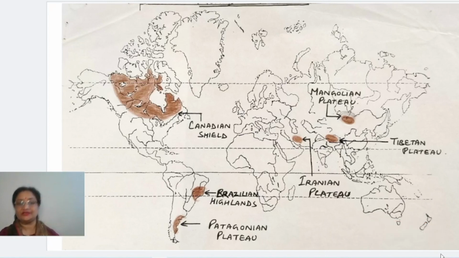Now let's start with it. The first map we have to discuss here is the plateaus, the important plateaus of the world. The first plateau we have to cover here is, you can see here children, in North America, the Canadian Shield. Got it? This is the Canadian Shield.